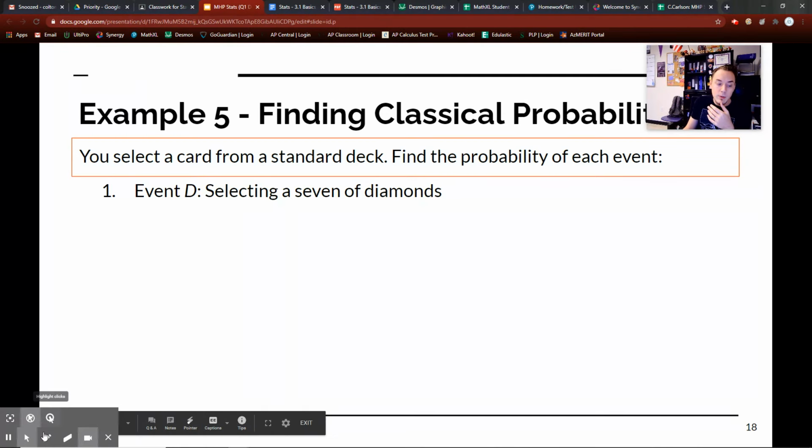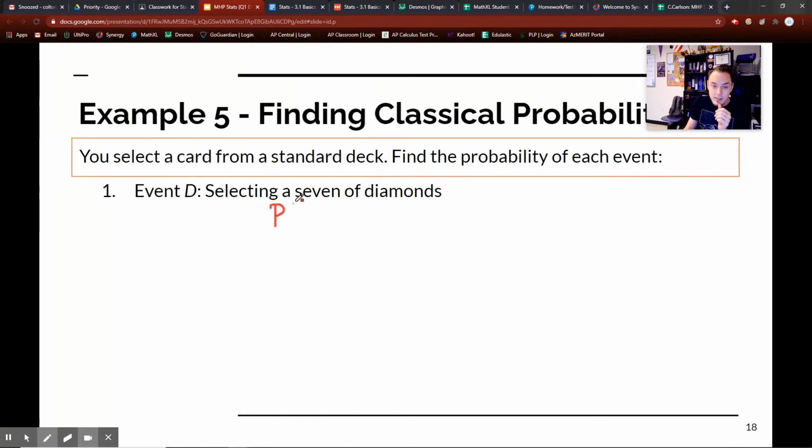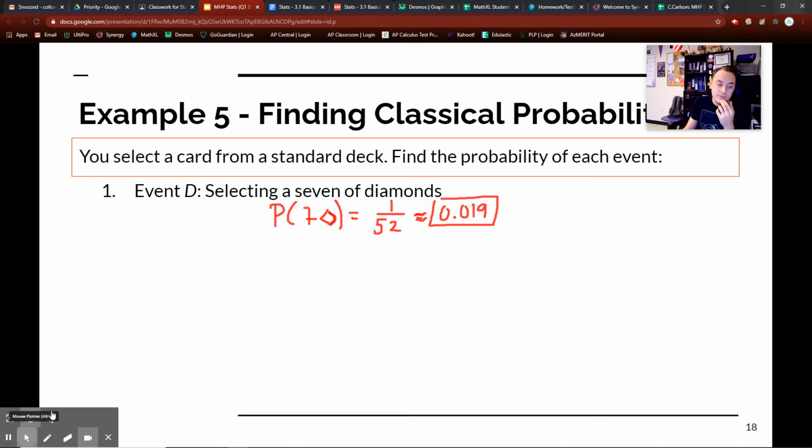So if my probability is selecting a 7 of diamonds, that's my diamond here. There is actually only one 7 of diamonds in the whole 52 card deck. And so it's 1 out of 52, and this reduces down to 0.019, about 2%. So getting the 7 of diamonds is about 2%.